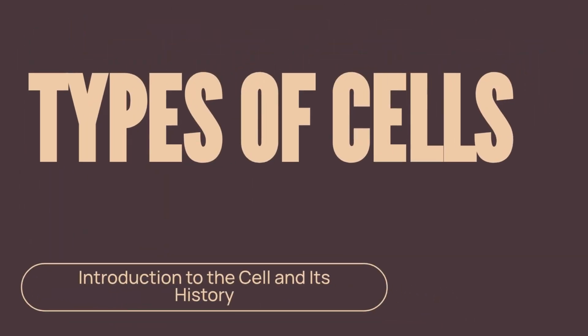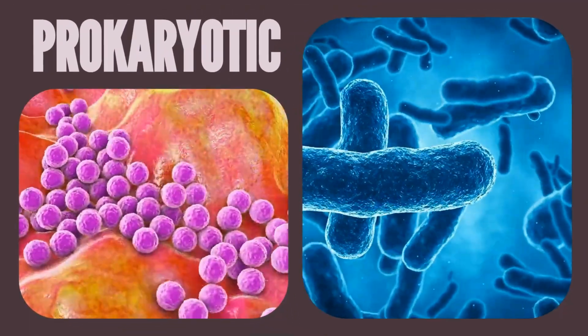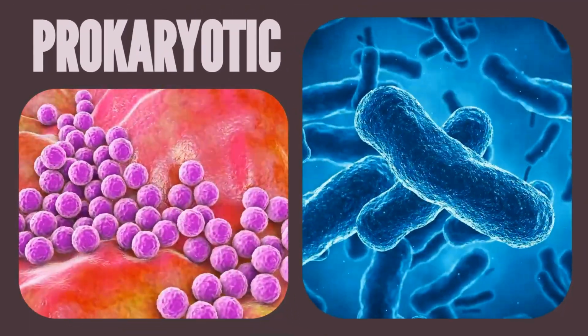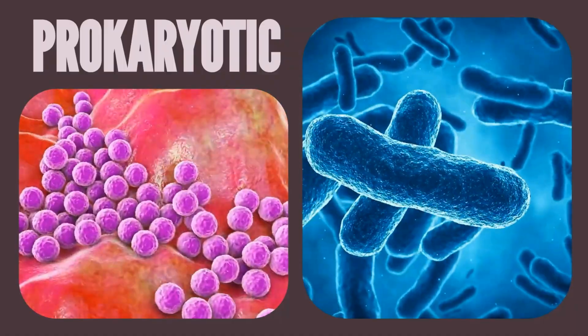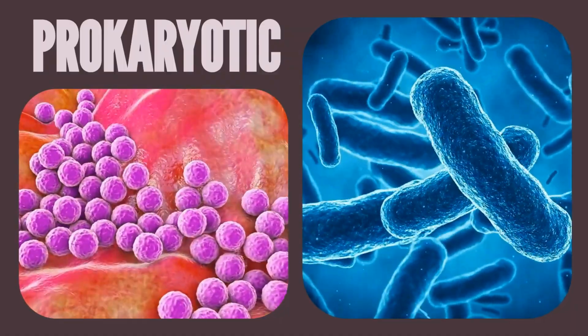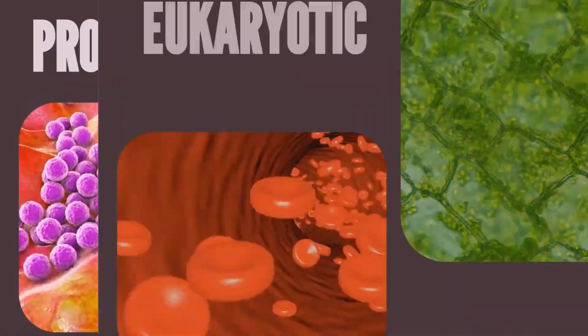Today, we divide all cells into two broad categories: prokaryotic and eukaryotic. Prokaryotic cells, like bacteria, are primitive unicellular organisms. They range from 0.2 to 2 micrometers in size and lack a nucleus or membrane-enclosed organelles.